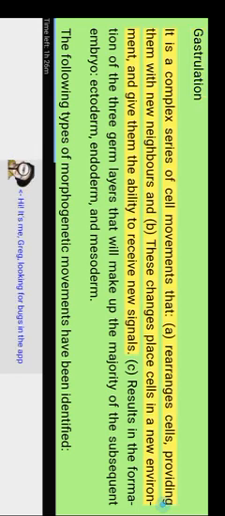Gastrulation is a complex series of cell movements that rearranges cells, providing them with new neighbors. These changes place cells in a new environment and give them the ability to receive new signals. Gastrulation results in the formation of the 3 germ layers that will make up the majority of the subsequent embryo: ectoderm, endoderm, and mesoderm. The following types of morphogenic movements have been identified.